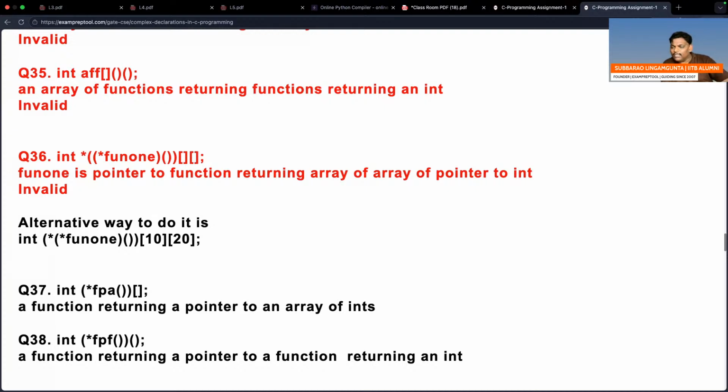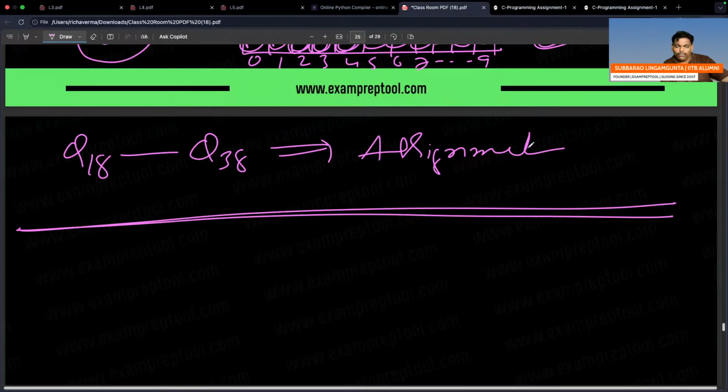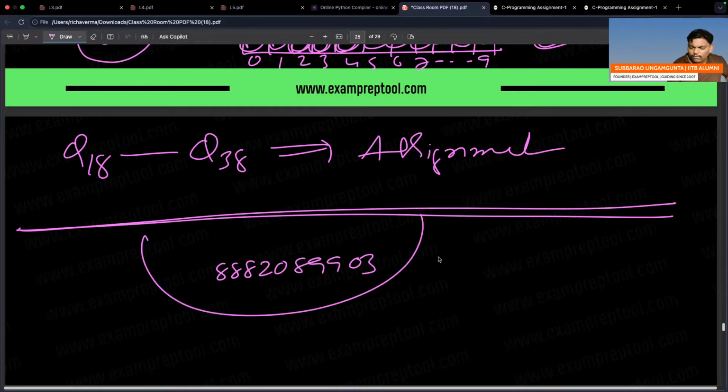If you are not in the group, let me know. Those people who are not in the group, just ping me and I will add you to the group. The doubt solving group.